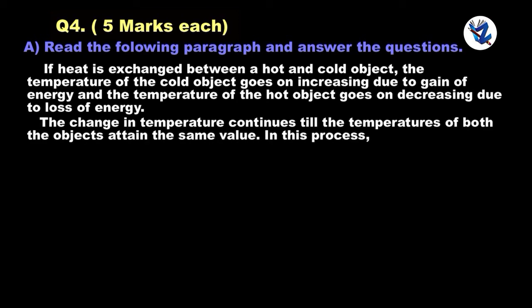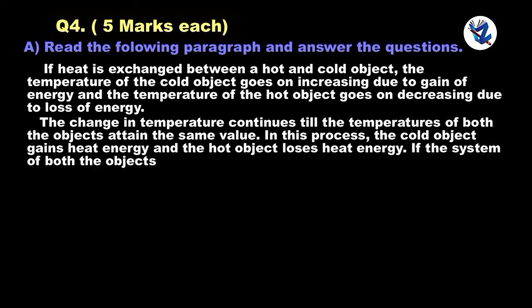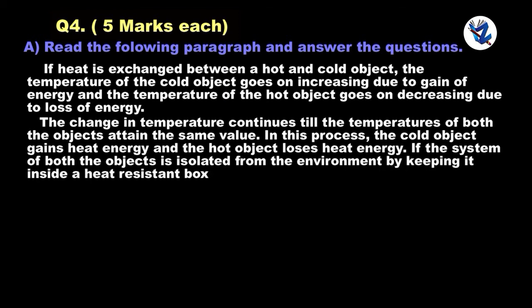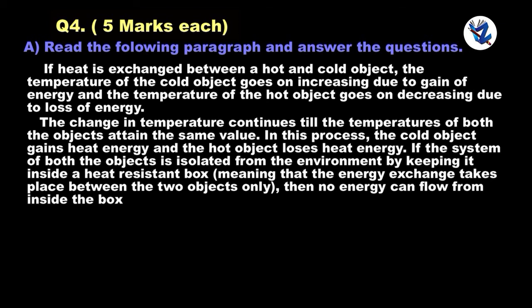In this process, the cold object gains heat energy and the hot object loses heat energy. If the system of both the objects is isolated from the environment by keeping it inside a heat resistant box, meaning that the energy exchange takes place between the two objects only, then no energy can flow out of the box or come into the box.